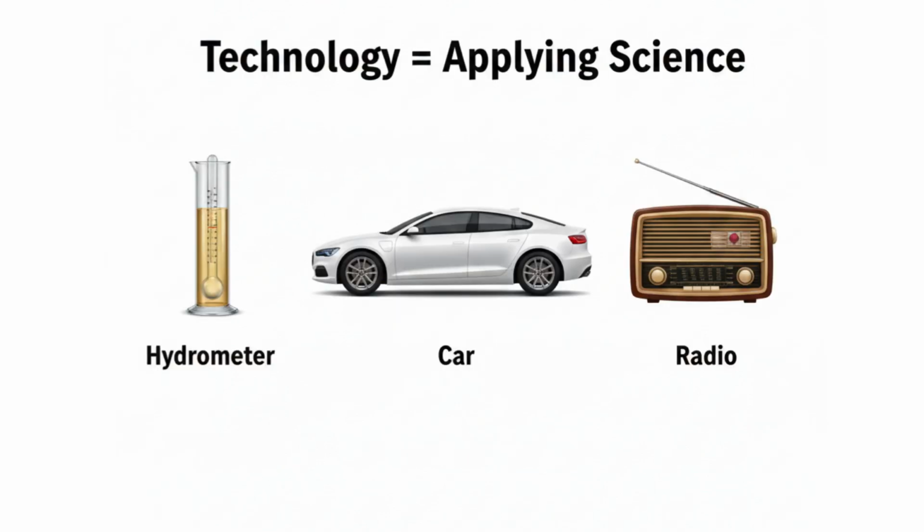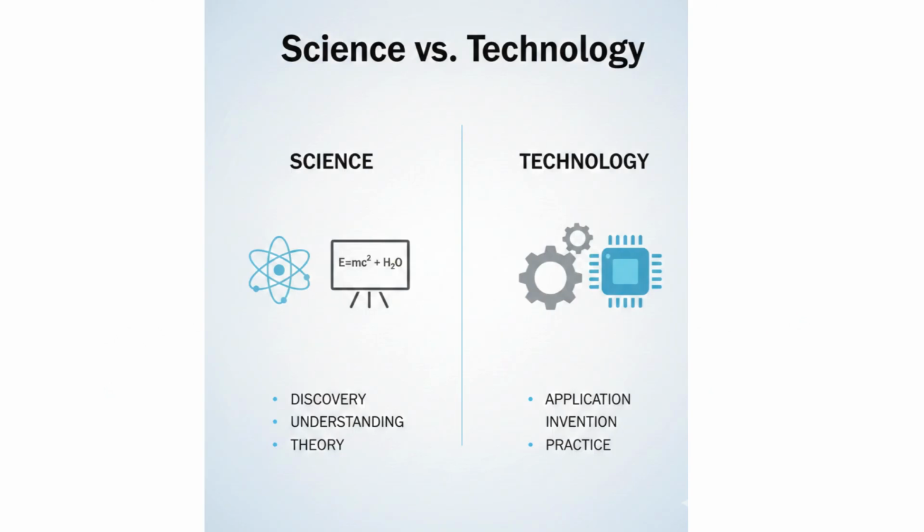Now we will go to the next slide. Now we will talk about technology. Technology means applying scientific principles to make new useful devices such as hydrometers, vehicles, radios, etc. You see many things in your environment. Why do we use technology? Because it is not useful to just discover it. We will go to the next slide.